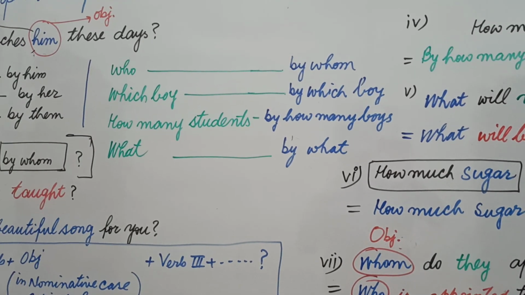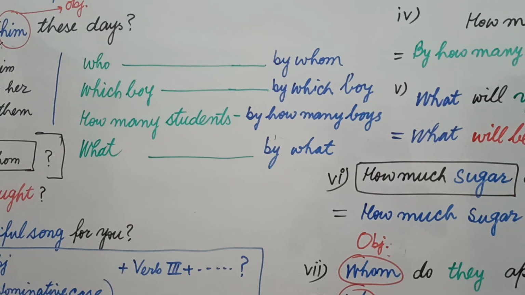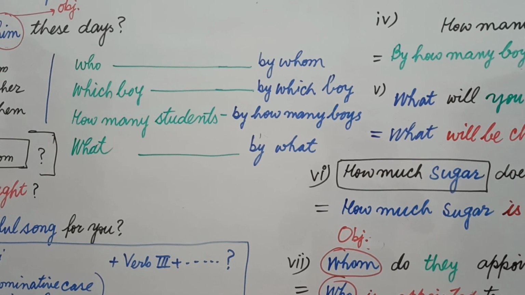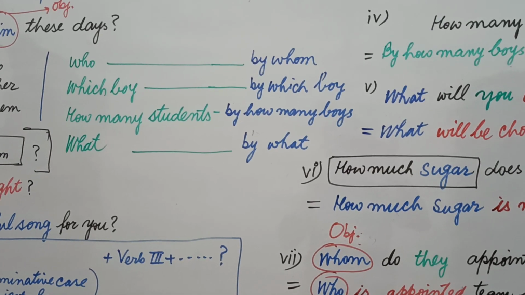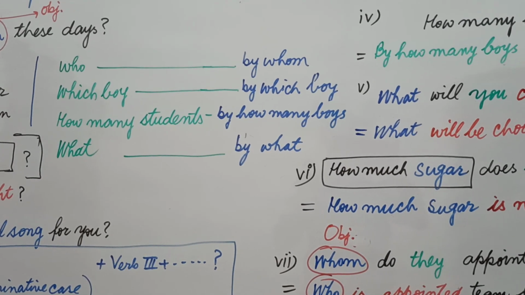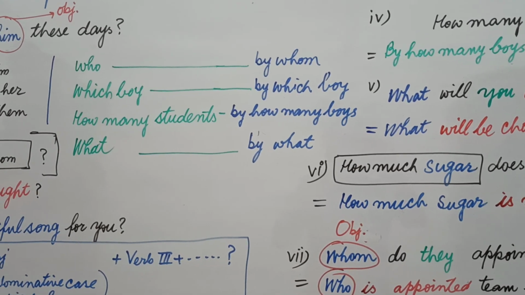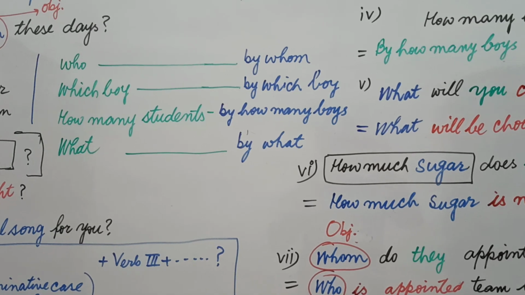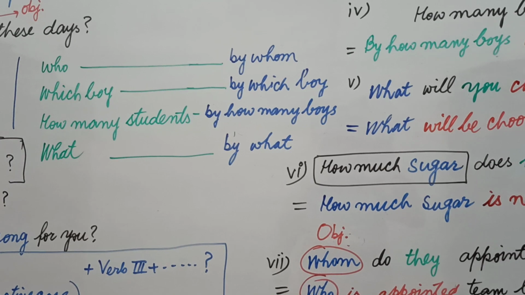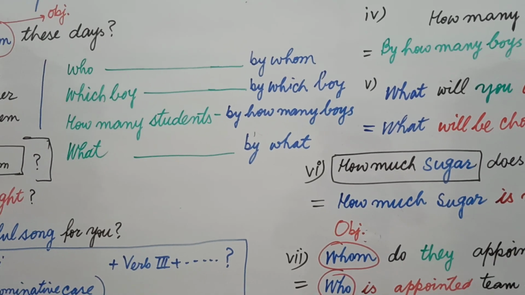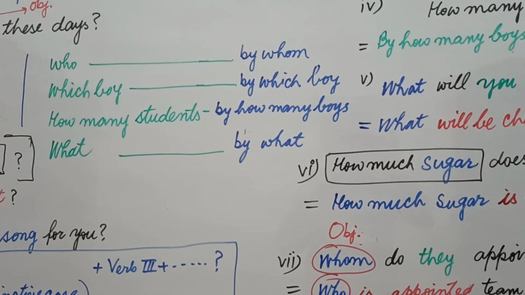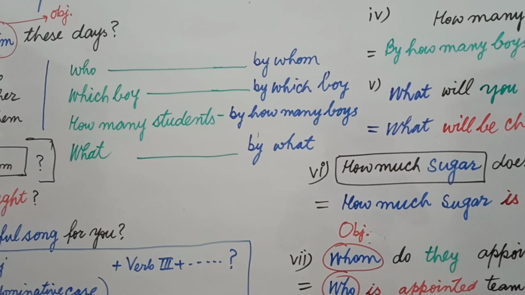In the same way, if you are using an interrogative adjective, what is an interrogative adjective? When an adjective is used in the form of an interrogative word with a noun or pronoun, that is called an interrogative adjective. And students, the main thing you must know is, if the subject is connected with the question word, the question word becomes a part of the subject. If your object is connected with a question word, then the question word becomes a part of that object, and they work as a whole in a group.